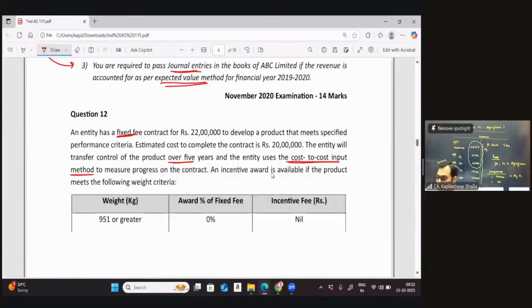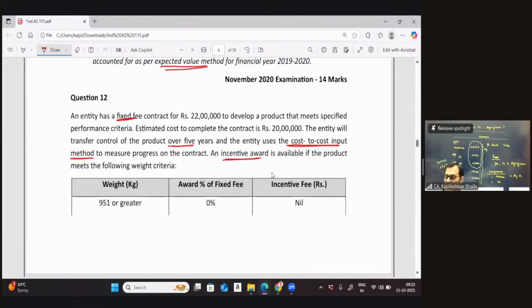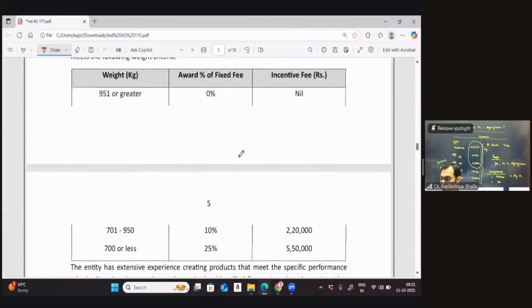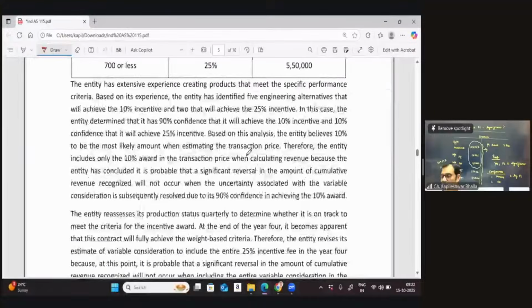Then he says there is an incentive award available if the product meets the following criteria. If the weight is 951 or greater, then there is no award. The incentive fees is nil. And if it is 701 to 950, the award is 10%. And if it is supposed to be 700 or less, then it is 25%. So we're given different awards, which means he's talking of the variable consideration element.